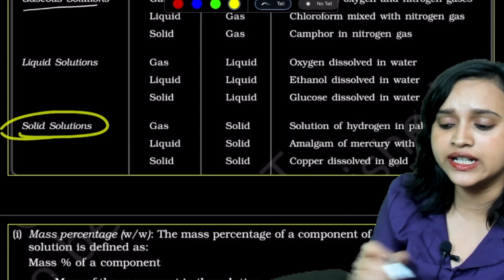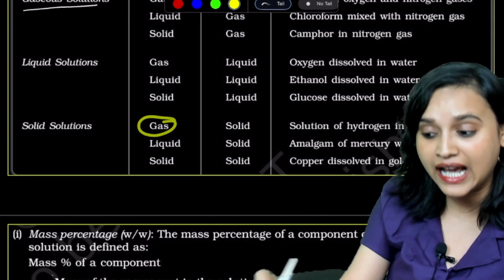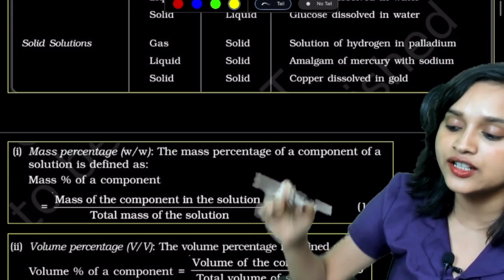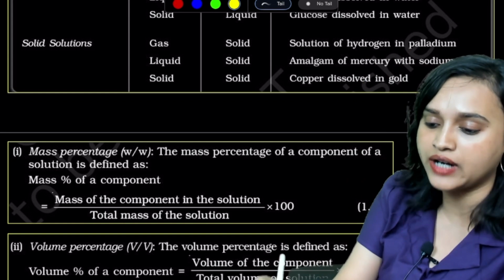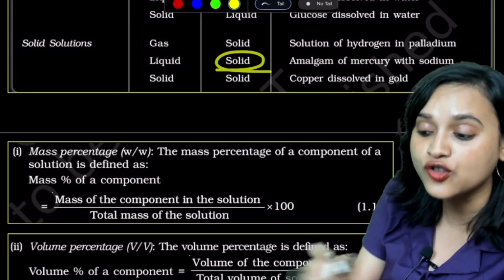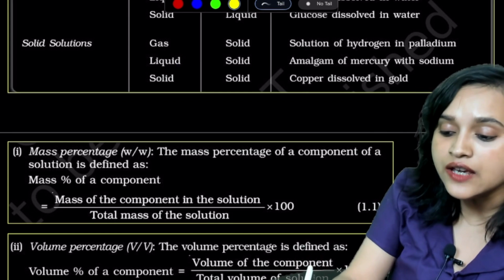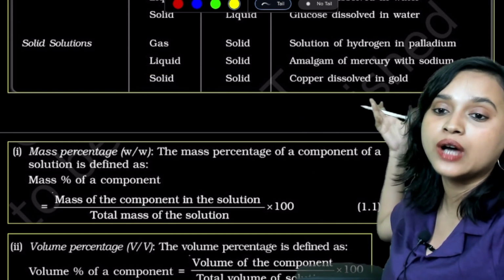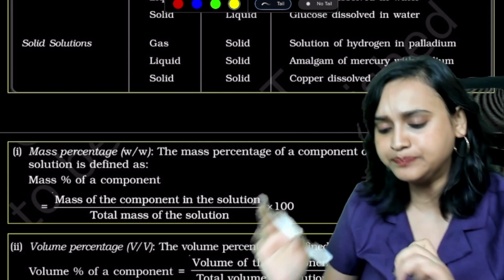Now let's talk about solid solutions. When we talk about solid solutions, of course your solute can be gas, but the solvent has to be solid, and the example is a solution of hydrogen in palladium. If your solute is liquid and the solvent is solid, then you have an amalgam of mercury with sodium. If your solute is solid and the solvent is also solid, then you have copper dissolved in gold. These are the examples.